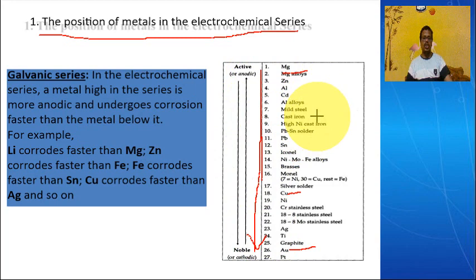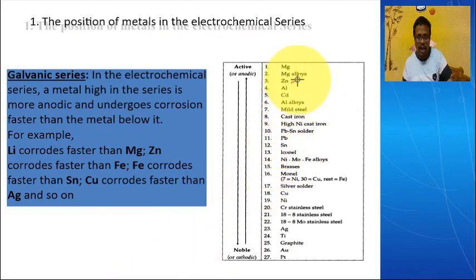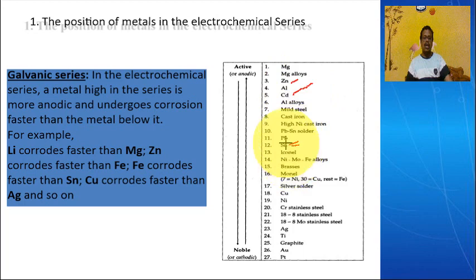Depending on the position of the metal, the rate of corrosion changes. For example, take two couples of metals: zinc and tin, and cadmium and tin. In both, you can tell which has the greater rate of corrosion: zinc and tin, because the distance between zinc and tin is more. So depending on the position of the metal, the rate of corrosion changes.